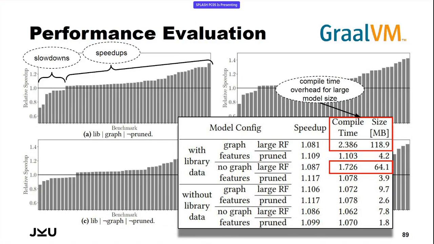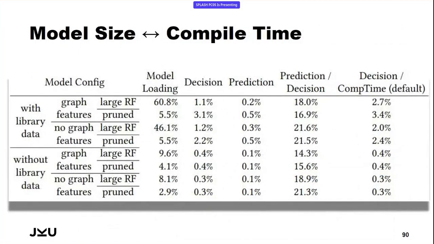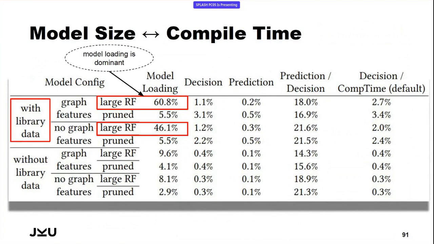So we took a look at this in more detail and found that model loading is a very expensive task. So 60% of the overall compile time was spent in loading the machine learning model. I mean, this is more of a problem in these micro benchmarks we were using, and maybe not that big of a problem in real world programs, but it is nice to see.